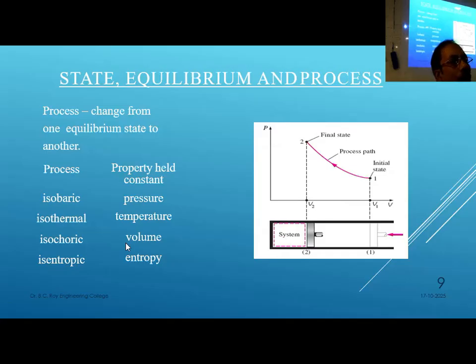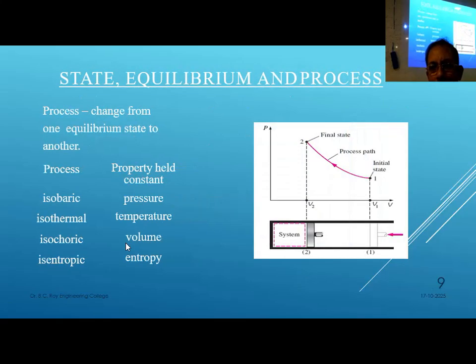A very good example is a swimming pool. Constantly water is coming in and going out at the same rate when the swimming pool is in operation. So that is called a steady state, but it is not equilibrium. Equilibrium means the same thing is recycled again and again. Steady state means it is coming in and going out at the same rate, more or less constant, but it is not recycled. That is the difference between steady state and equilibrium.